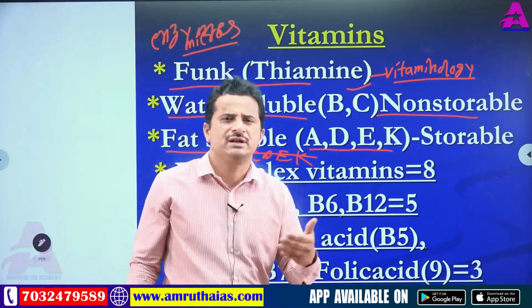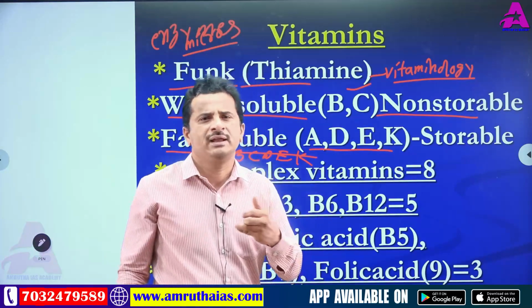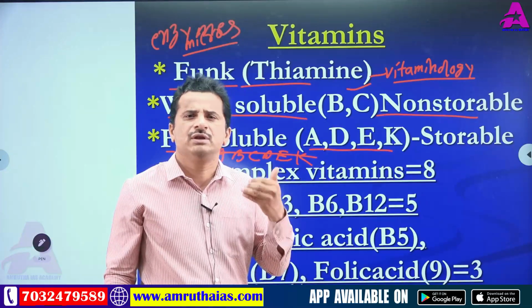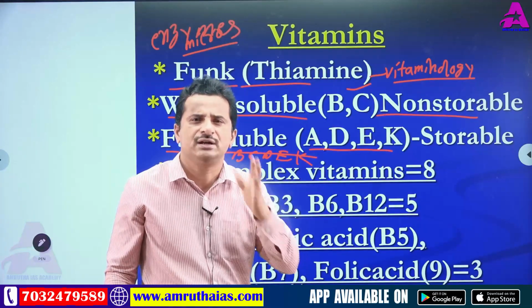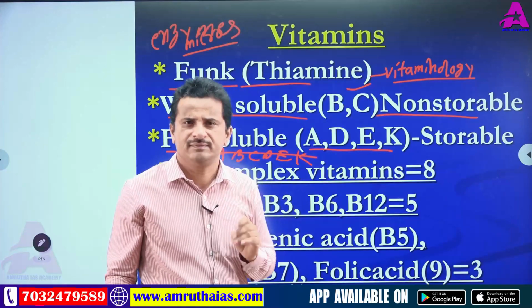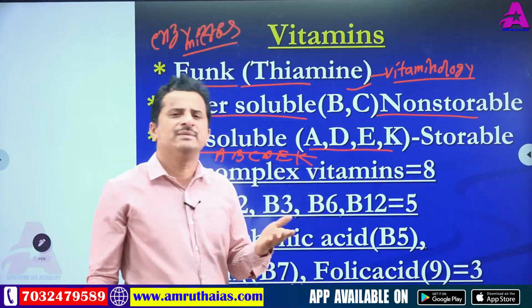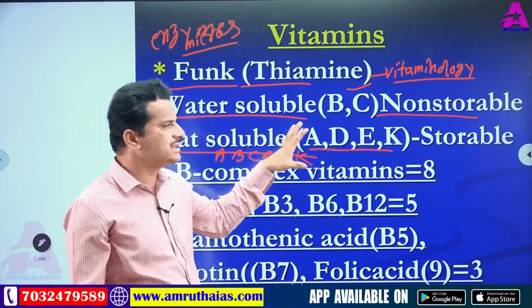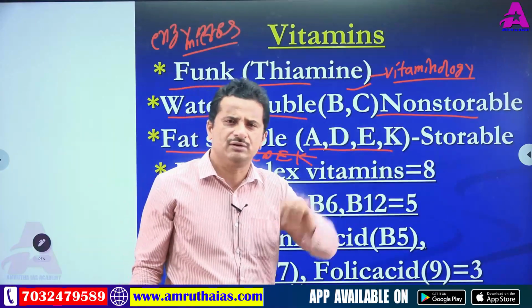Many times a question like this comes: human urine mainly contains dash vitamin. Which of the following vitamins is excreted outside through human urine? Vitamin C. Or if vitamin C is not in the options, B complex. So like this, B and C are non-storable vitamins in our body.